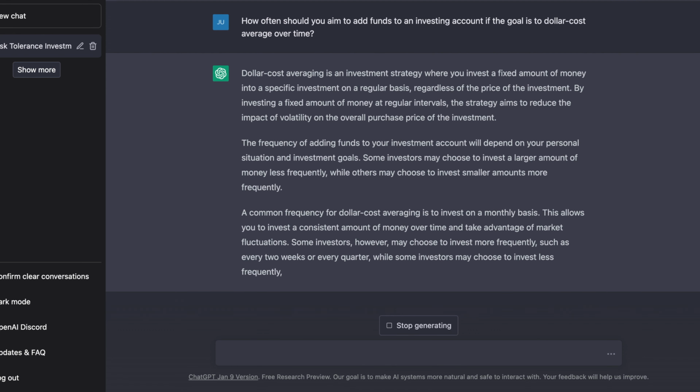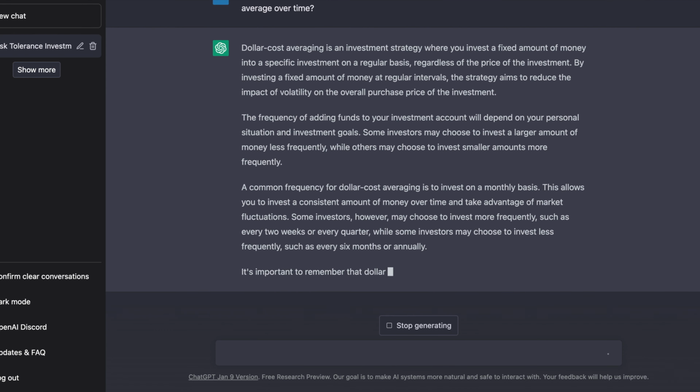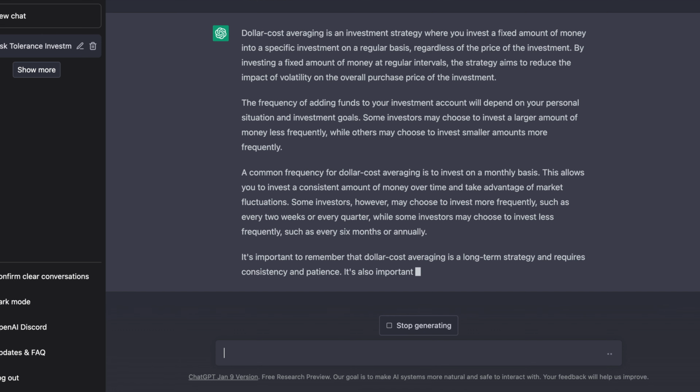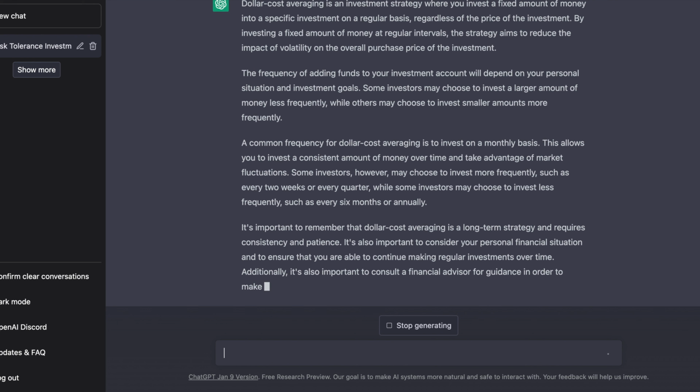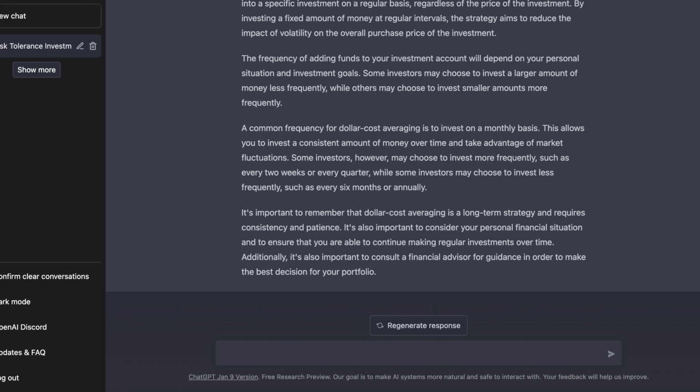The frequency of adding funds to the investment account will depend on your personal situation and investment goals, and some might choose smaller amounts more frequently and others more, but in longer time increments. Common frequency is monthly, but this can be semi-annually or annually, or even more often than that. And it's a long-term strategy that requires consistency and patience in order to work. So this is really important to keep in mind as well. Very useful information yet again, and it usually references talking to a financial advisor if we want more information, which is also good advice.